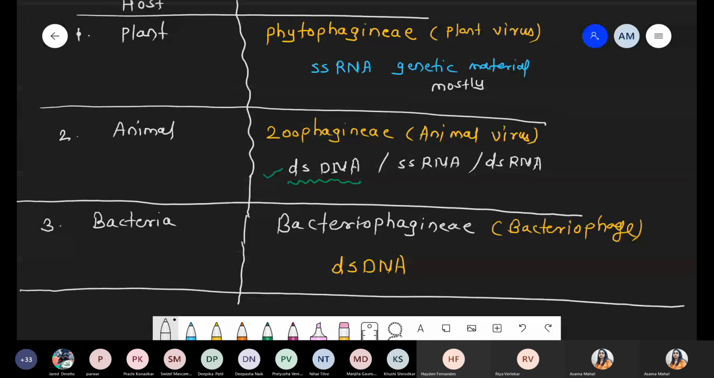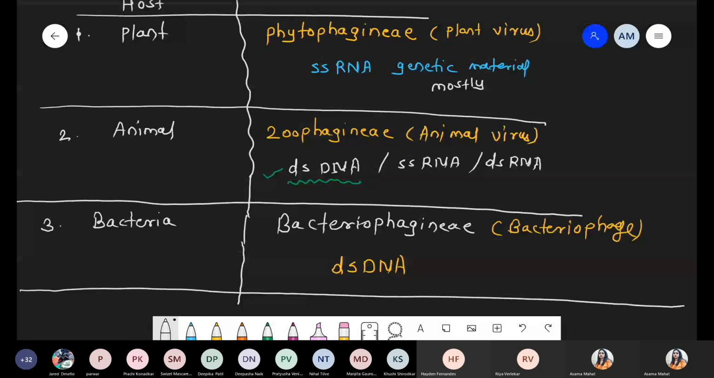To explain this bacteriophage, we'll take one example with respect to lambda phage and E. coli. In case of plants, again we take the example of tobacco mosaic virus, which is included in our syllabus. Yeah. So these are the three points with respect to their names. Mostly plant virus name, animal virus name, and the bacteriophage with their genetic material.